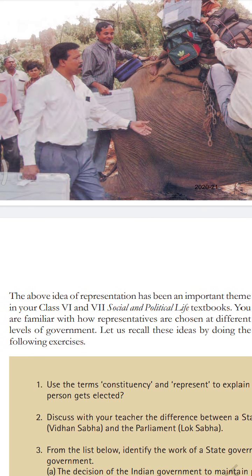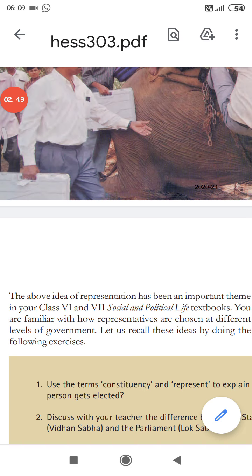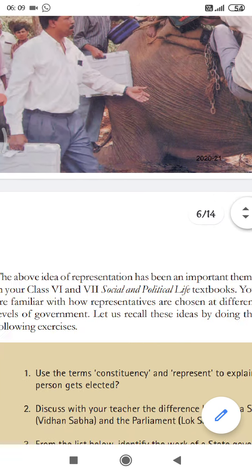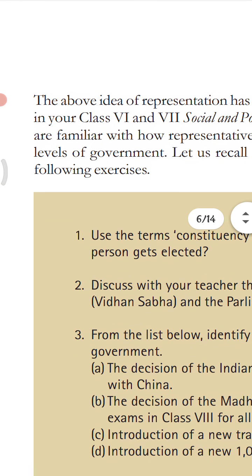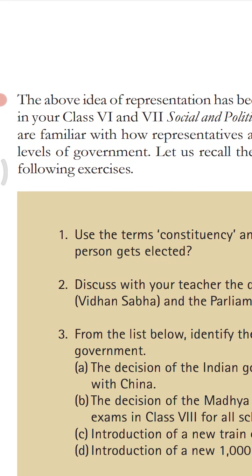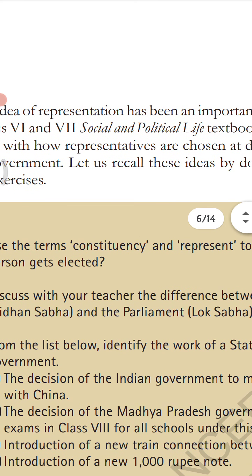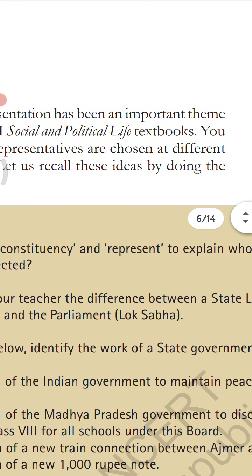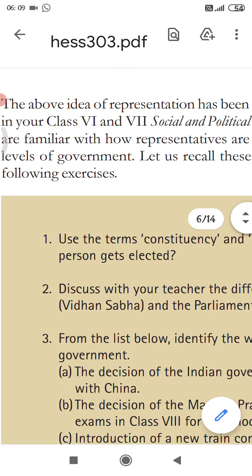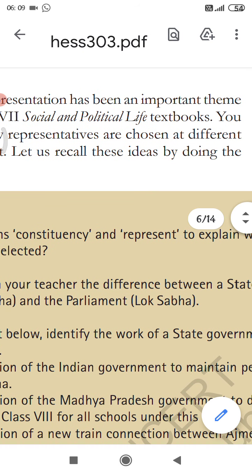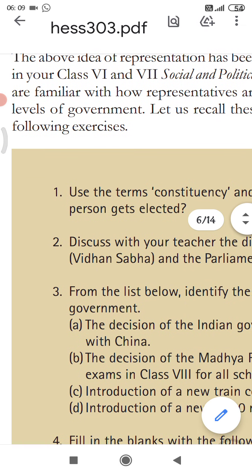Next, the above idea of representation has been an important theme in your class 6 and 7 social and political life textbook. You are familiar with how representatives are chosen at different levels of government.